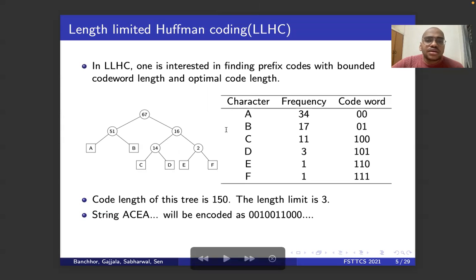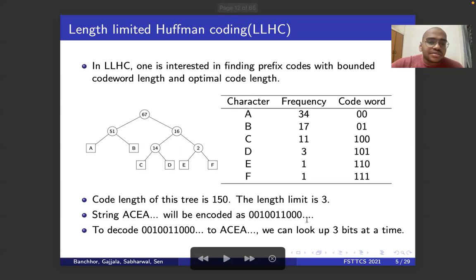Now, given the string ACE, you can just plug in these code words and you can get this encoded string. But the nice part here is, given the string, instead of traversing the tree, you can look up 3 bits at a time. So let's say I have this string. I'll look at 0, 0, 1. I know that 0, 0, 1 must correspond to A because it's 0, 0, and it's using only 2 bits. Then I move my pointer here and look up 1, 0, 0. I know that 1, 0, 0 is nothing but C because I can do a direct lookup in 1 time. And that way you can decode the entire string.